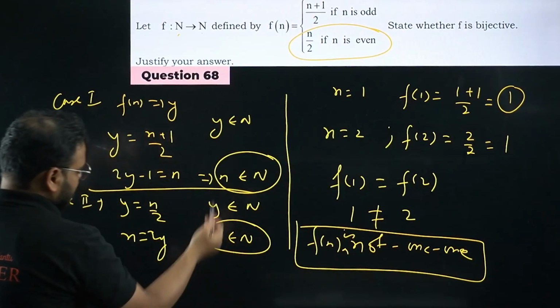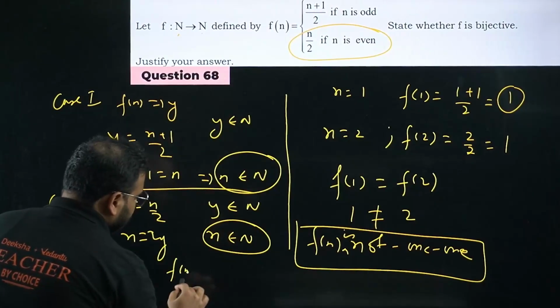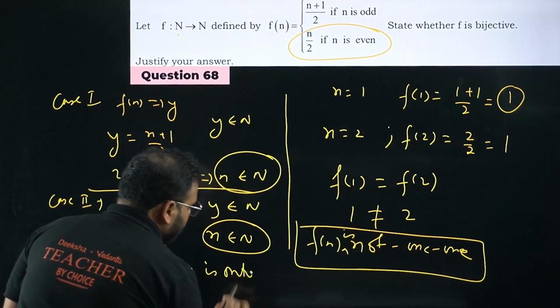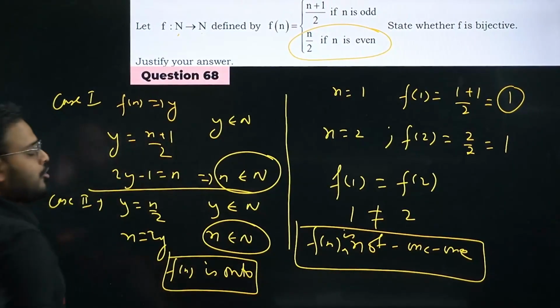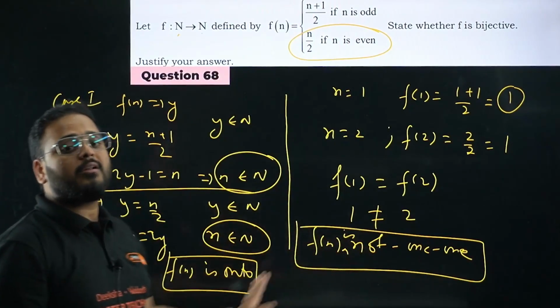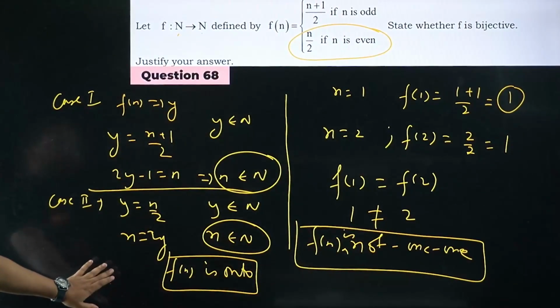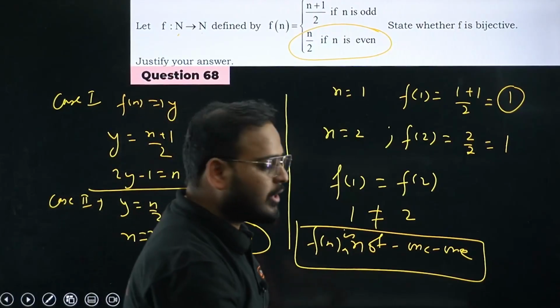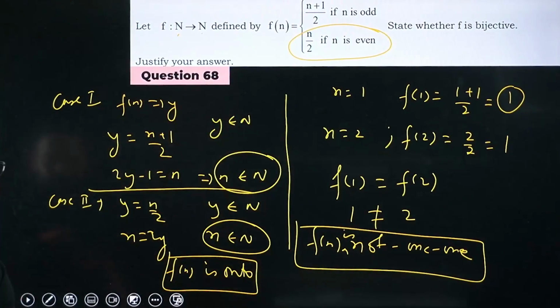It means the same, right? So f of n is onto. f of n is onto, but not 1-1. Not 1-1, but onto. Please check. Done. Simple. Had fun. Let's move on to the next question. This is clear.